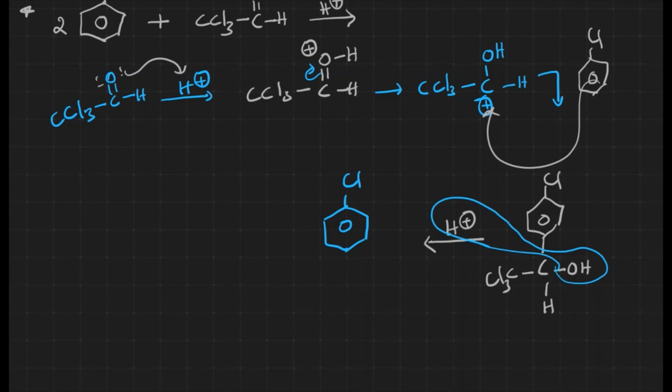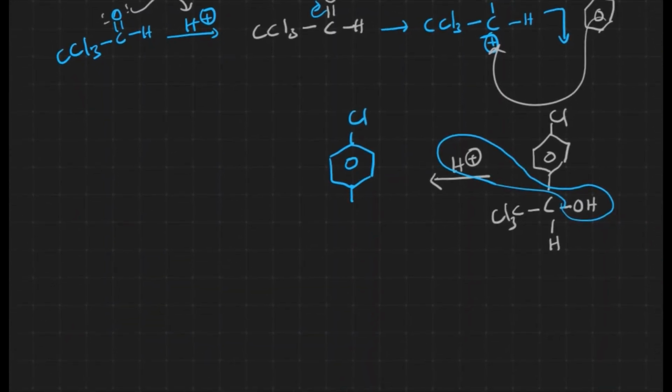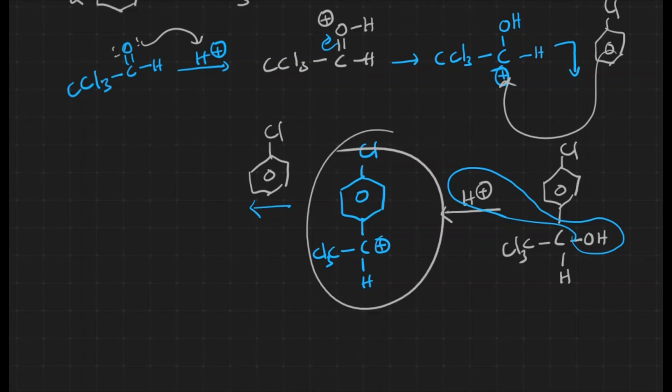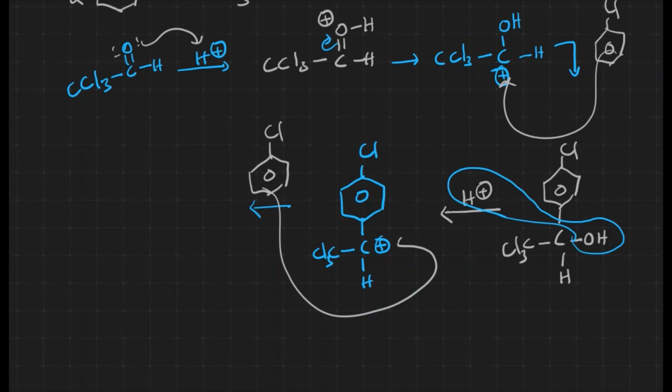Let me write it something like this: carbon with a positive charge, CCl3 and H. To this, another mole of chlorobenzene attacks. Again this becomes the electrophile for this reaction. It again directs to the para position because of the size, as we can expect.